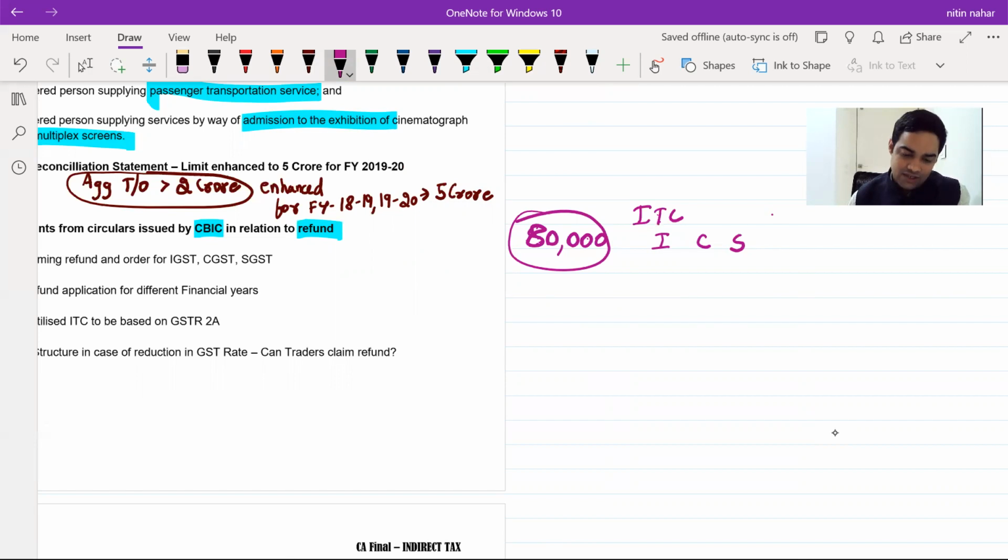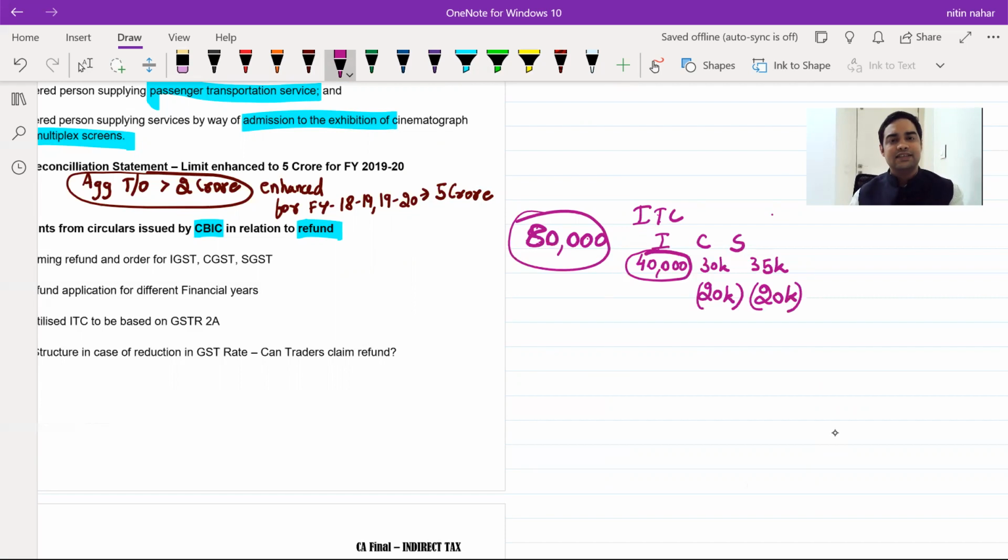Government has given a clarification. First, you will claim whatever amount is there in I. So if 40,000 is there in I, claim this. Okay. Thereafter, say suppose here you have 30,000 balance and here you have 35,000 balance. So which one will you claim? 20 from here and 20 from here. That means C and S equally.